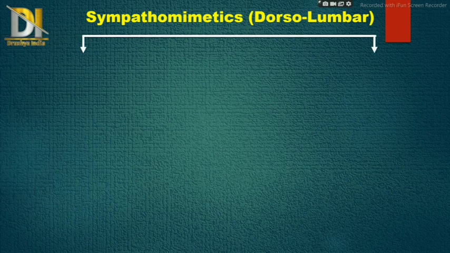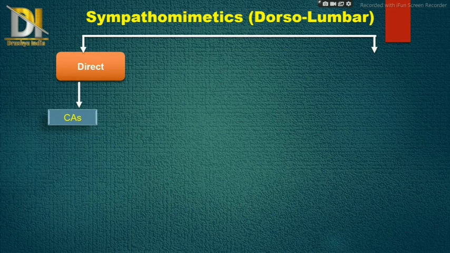Now we will see about the sympathomimetic system. In the sympathomimetic system, the main neurotransmitter is adrenaline or noradrenaline, so it is also known as adrenergic system. Now we will see about its drugs. First one are direct acting. Direct acting drugs are catecholamines.